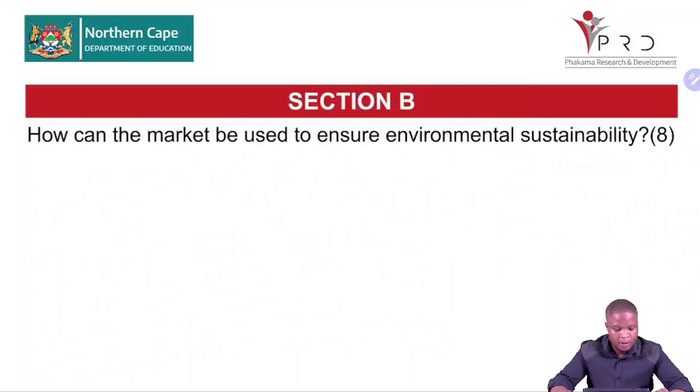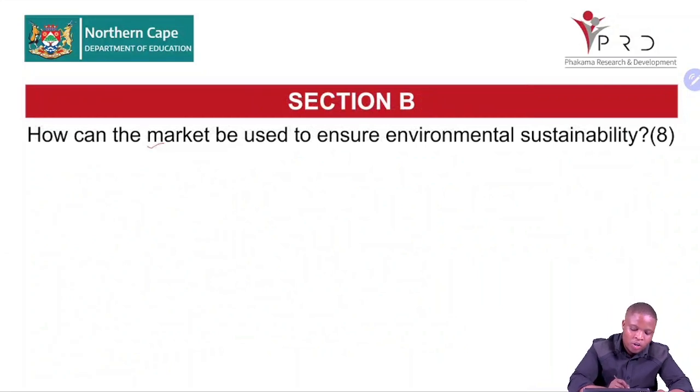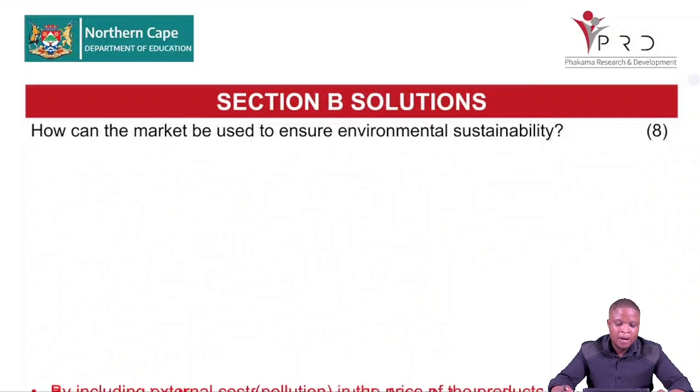Right. The next question on environment. How can the market be used to ensure environmental sustainability? Remember, we said the markets are failing to ensure environmental sustainability. So the question is asking you, how can the market be used to ensure sustainability, meaning the producers and consumers? How can they be used to ensure environmental sustainability? Let's go through our marking guideline.